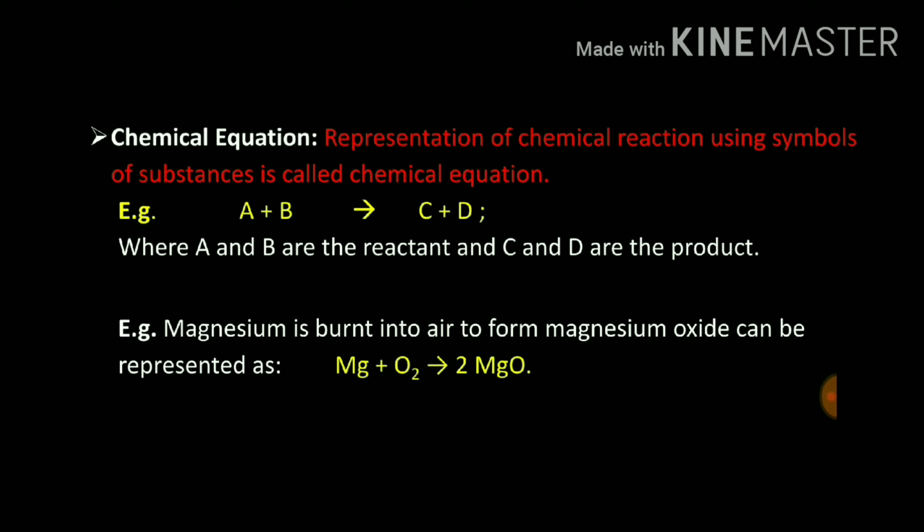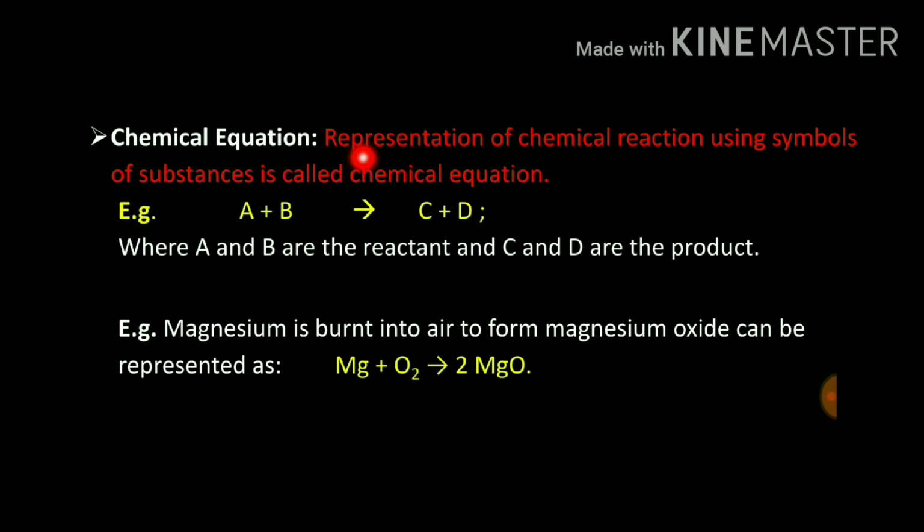Just before, we have seen that carbon is reacting with oxygen and converting into carbon dioxide. So I wrote this reaction in sentence form, but it is very lengthy. Many reactions are very long, and we have to use many reactants. So we need to write this chemical reaction in a shorter form. So what is chemical equation? Chemical equation is nothing but a shorter way to write down the chemical reaction.